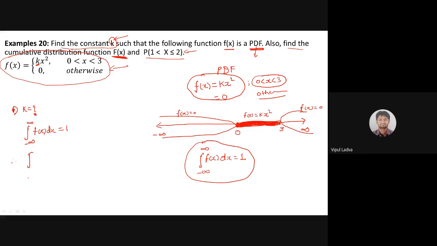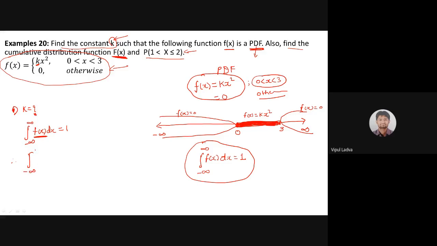Now my function f of x is not continuously defined, is it? My f of x is having three different kinds of nature. In the interval minus infinite to 0, it is going to act as a 0. For the interval 0 to 3, it's going to act as k times x square, and for all the values where x is greater than 3 till infinite, the function will have the output 0 once again. So what I am supposed to do, I need to divide this integral from minus infinite to infinite into three parts.